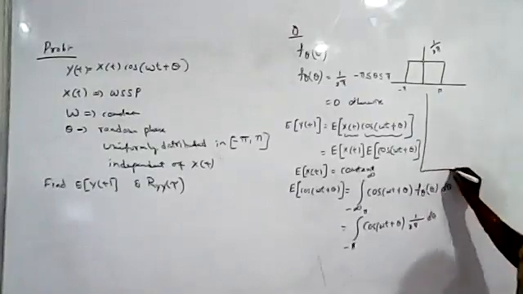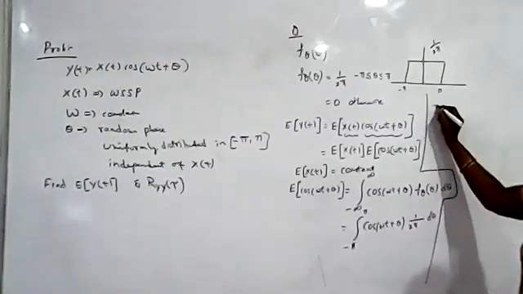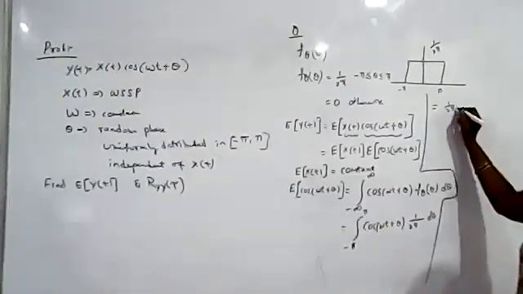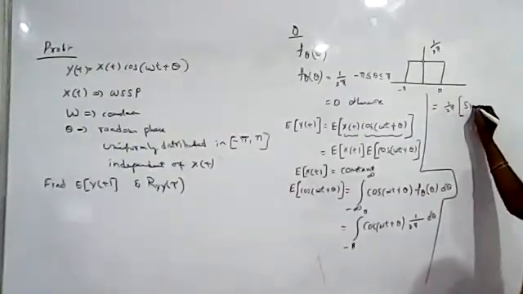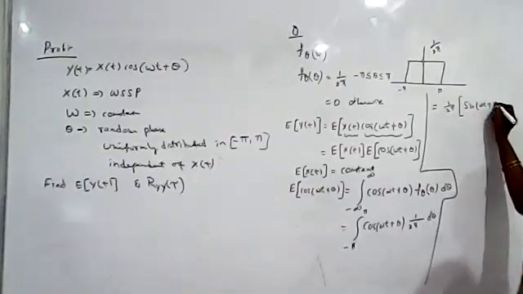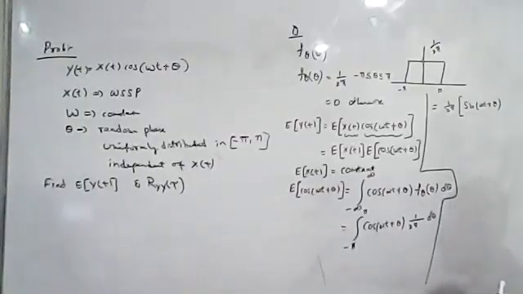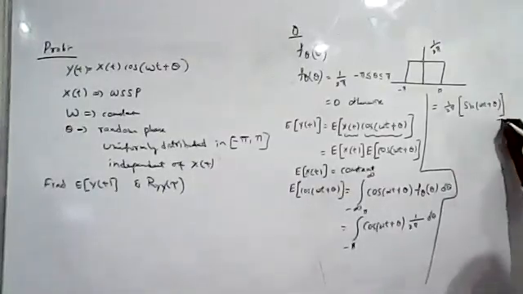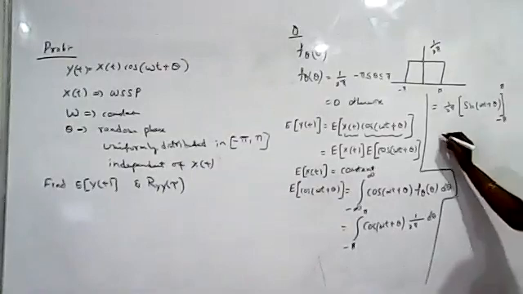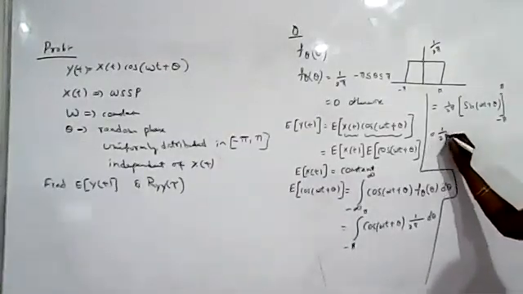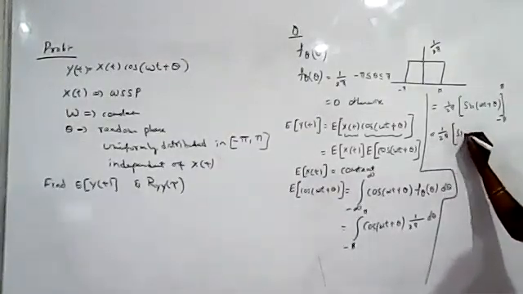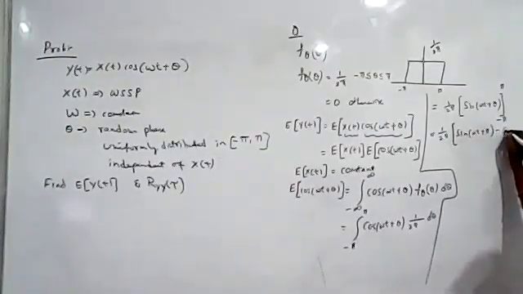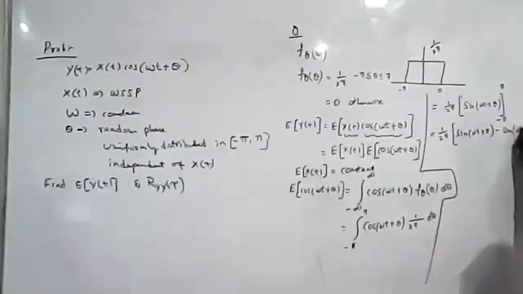We get 1 by 2 pi times the integral of cos, which is sine(omega t plus theta), integrating with respect to theta, from minus pi to plus pi. So it is 1 by 2 pi times [sine(omega t plus pi) minus sine(omega t minus pi)].